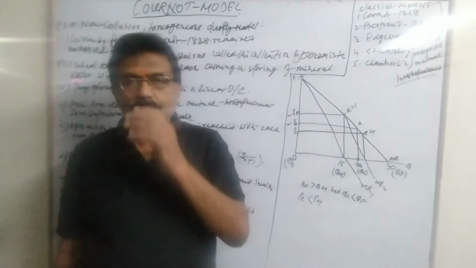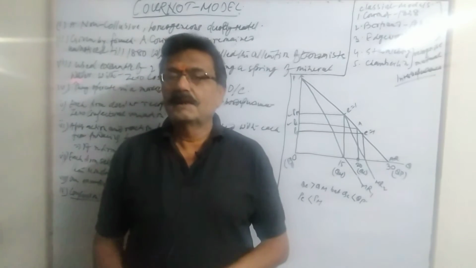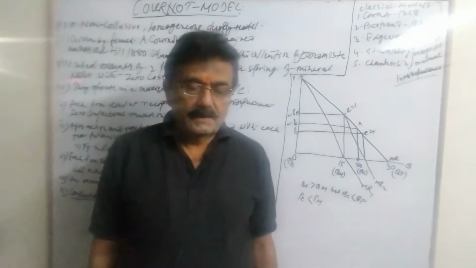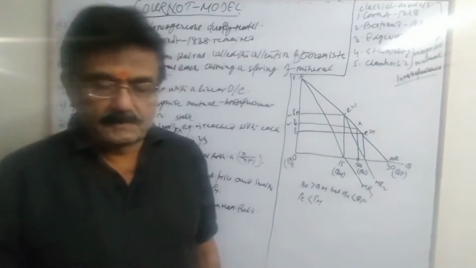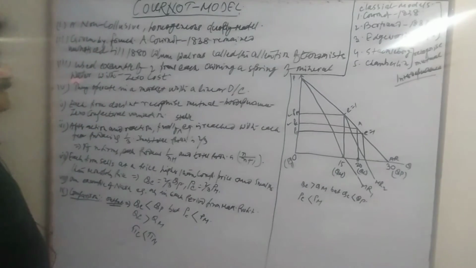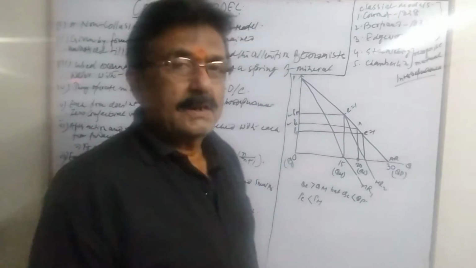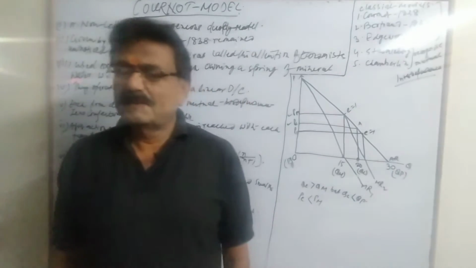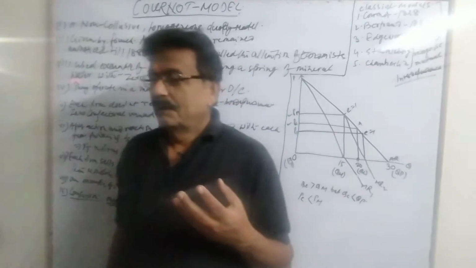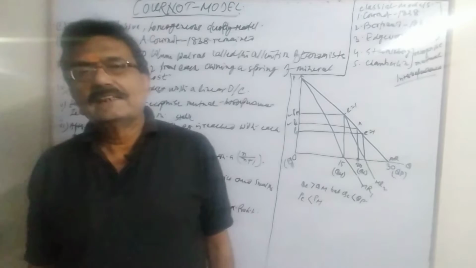Today, I am going to start the Cournot model of the oligopolistic market, in the case of duopoly. This Cournot model is the oldest, the earliest model of duopoly. Augustin Cournot from France, a great mathematician, gave this model in 1838.